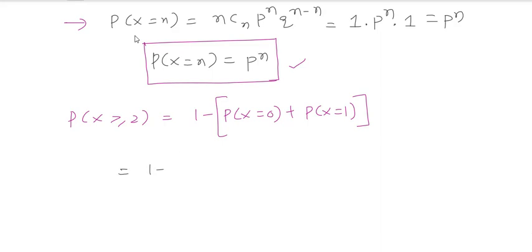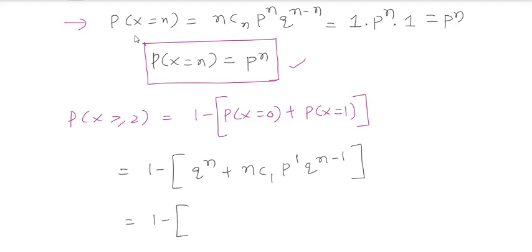Probability of x equal to 0 I just calculated, directly you can substitute q^n. Plus x equal to 1 means nC1 p^1 q^(n-1), because x is equal to 1.